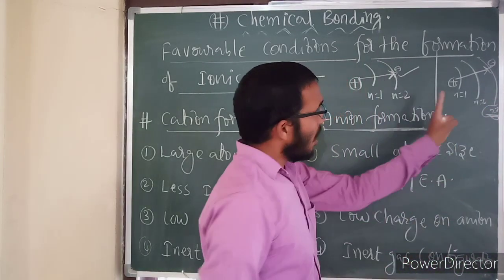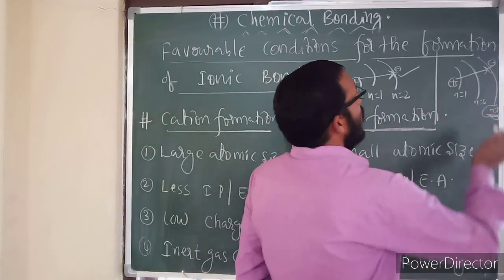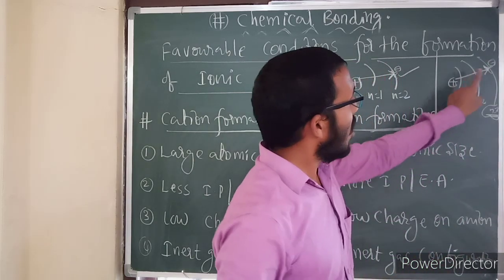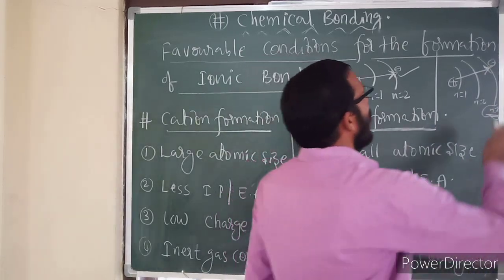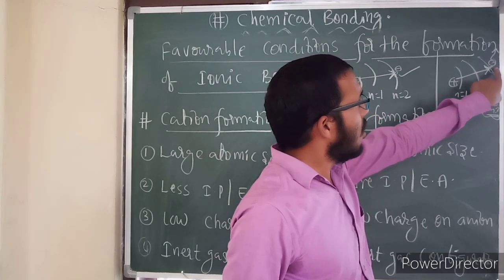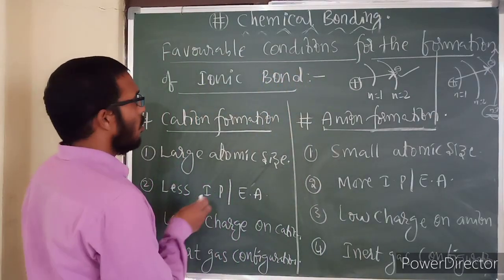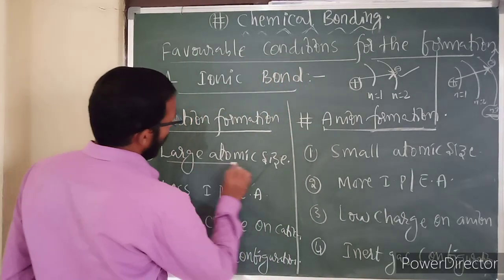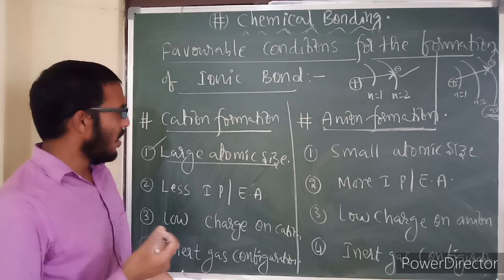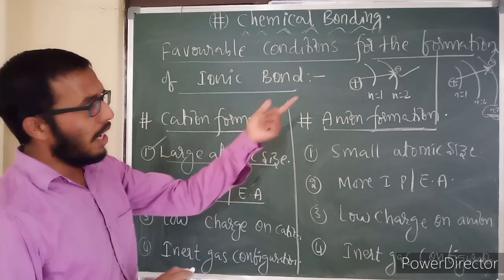As the number of shells increases, atomic size increases, so nucleus attraction on the valence shell electrons decreases, and the electron can be removed very easily. Less attraction means less energy is required, so the ionization potential is less. Therefore, to form a cation, the atomic size should be large, and the ionization potential should be less.